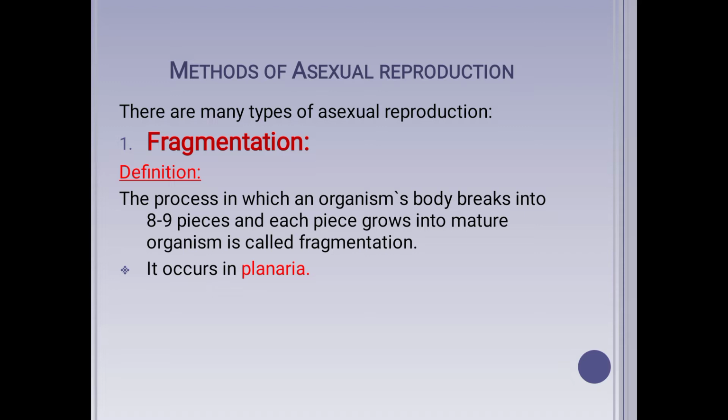So first of all, we must know what is fragmentation. Fragments mean break down into small pieces. Fragments is the term that is used for small pieces. So in this method, we will say the process in which an organism's body breaks into 8 to 9 pieces, or you can say into more than 2 pieces, and then each piece grows into a mature organism just like its parent, is called fragmentation. It occurs in Planaria.